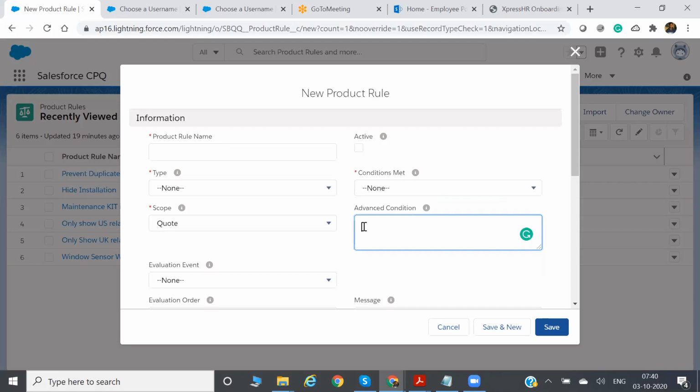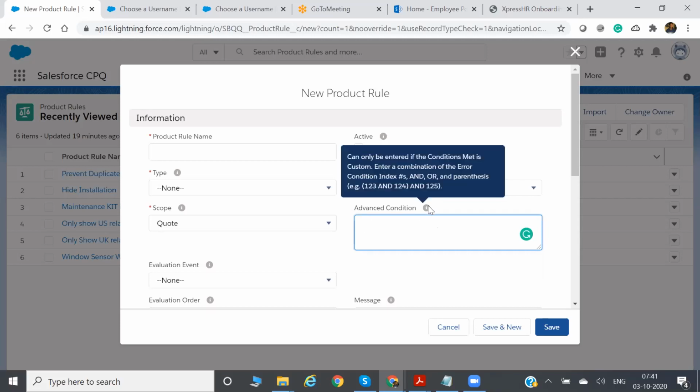You will make the condition like 1 and 2, or 3 and 4, like that. These are called advanced conditions. So this can only be used when condition met is custom.